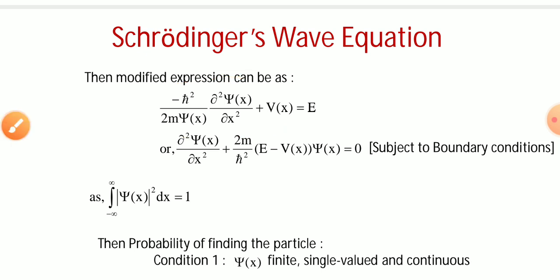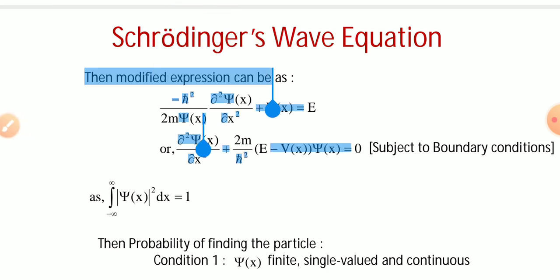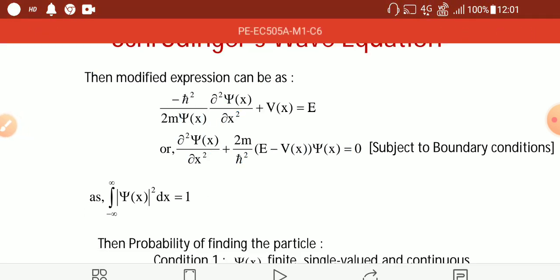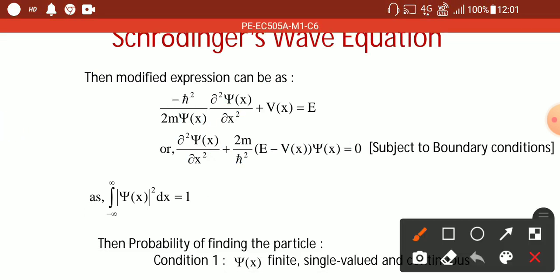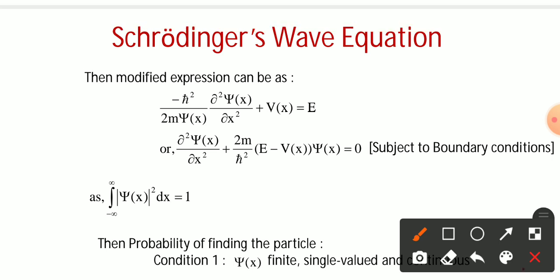Here, consider the value of del square psi of x by del x square is equal to 2m by h square, and ultimately you know that the total volume form, the wave function value will become 1.